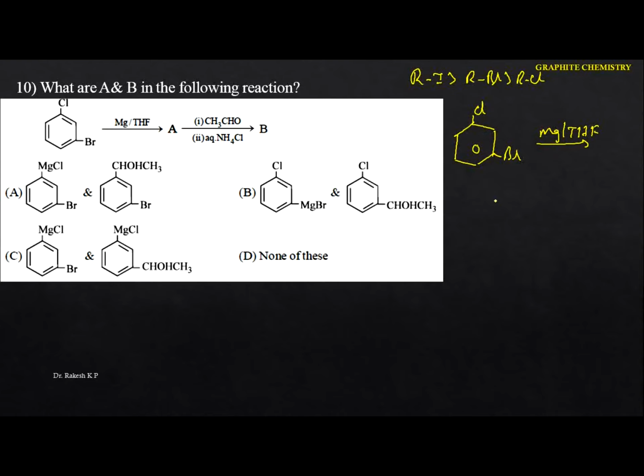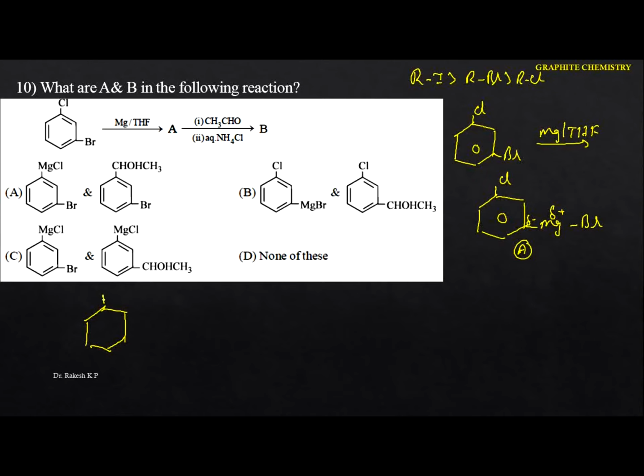Now the first product you are going to get in this one is the respective Grignard reagent. So this Cl remains as it is, and here we are going to get MgBr. In the Grignard reagent, the metal always carries the positive charge, and this carbon carries the negative charge. Now see the next one, the second one. Let me write the second reaction here. We got the Grignard reagent in the first one. That means this is A. So this is what we got, that is A.